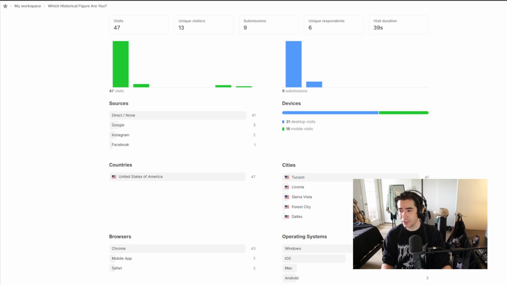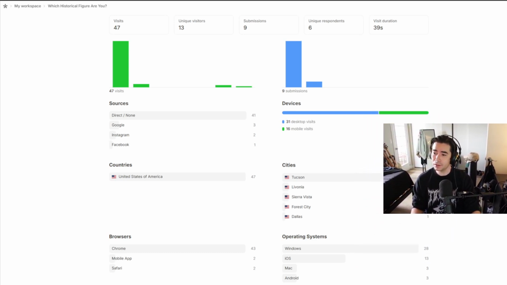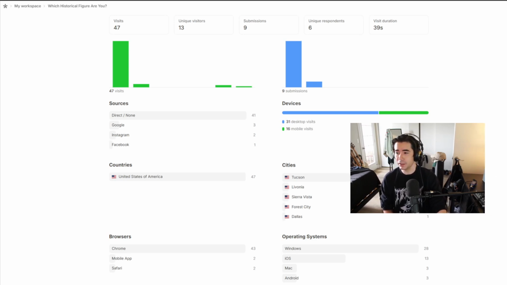This next slide is just a screenshot of some of the dashboard stats that our platform Tele.so provides. As I mentioned, you can see the visits, the unique visits, our total quiz submissions, the average duration the person is there, desktop versus mobile, sources, the countries, the cities, the operating systems, and the browsers. This is all passive information that we're gaining right now.